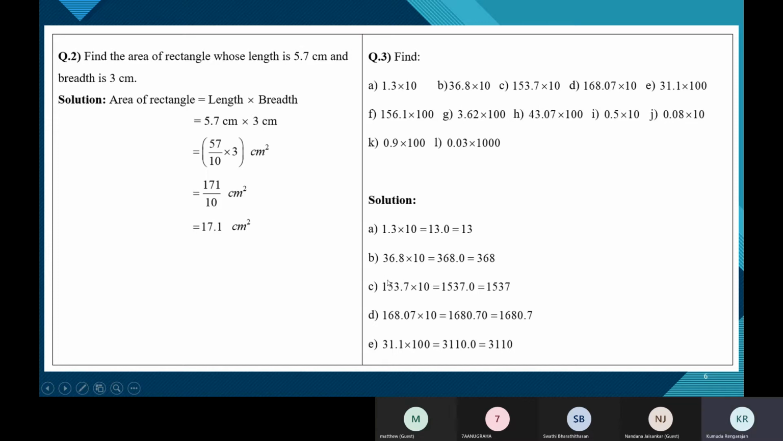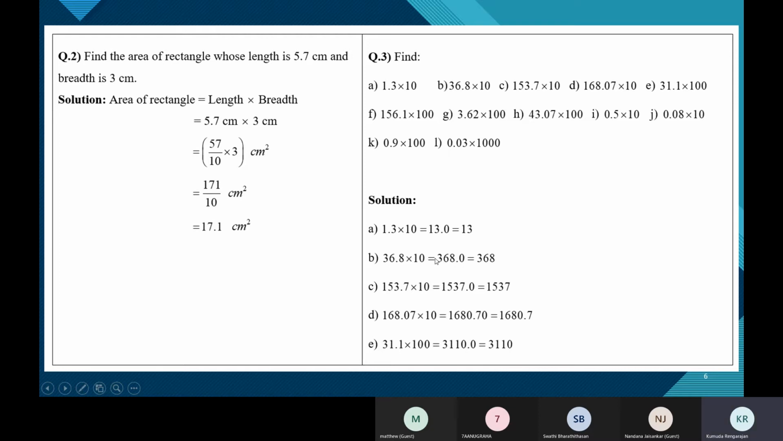I'll just do the second one. So this number is 36.8, but for multiplying, we'll just look at it as 368. So 368 into 10. Do not read this decimal point now. 368 into 10 is 3,680. Okay. Now here, after the decimal point, there's one digit. So in the product also, there should be one digit after the decimal point. So we place a decimal point here.